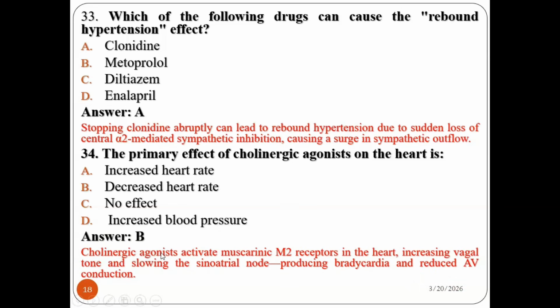Yes, cholinergic agonists activate muscarinic M2 receptor in the heart, increasing the vagal tone and slowing the sinoatrial node, producing bradycardia. It also reduces the atrioventricular conduction, AV conduction. So bradycardia can be associated with cholinergic agonist drugs. So the answer is B.